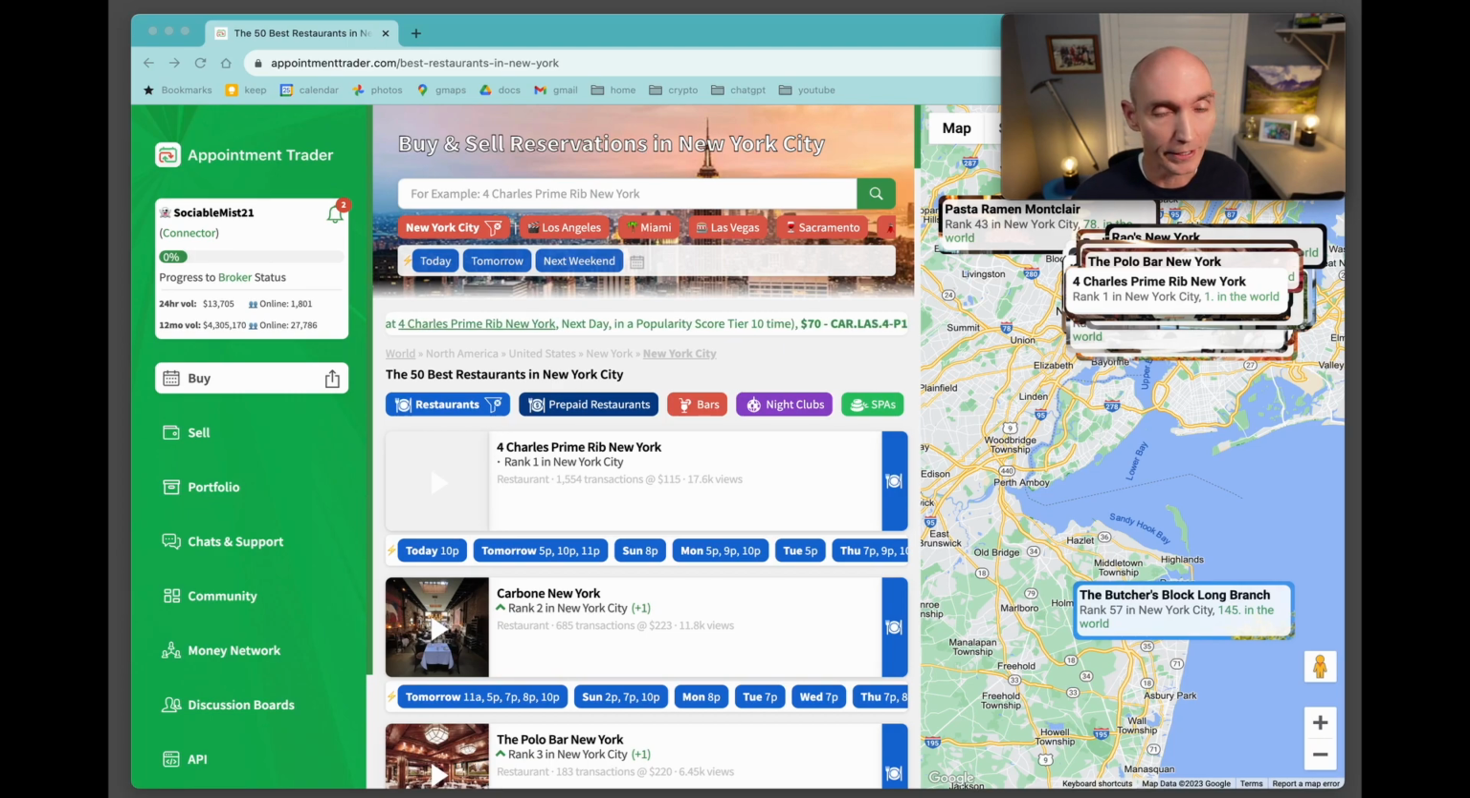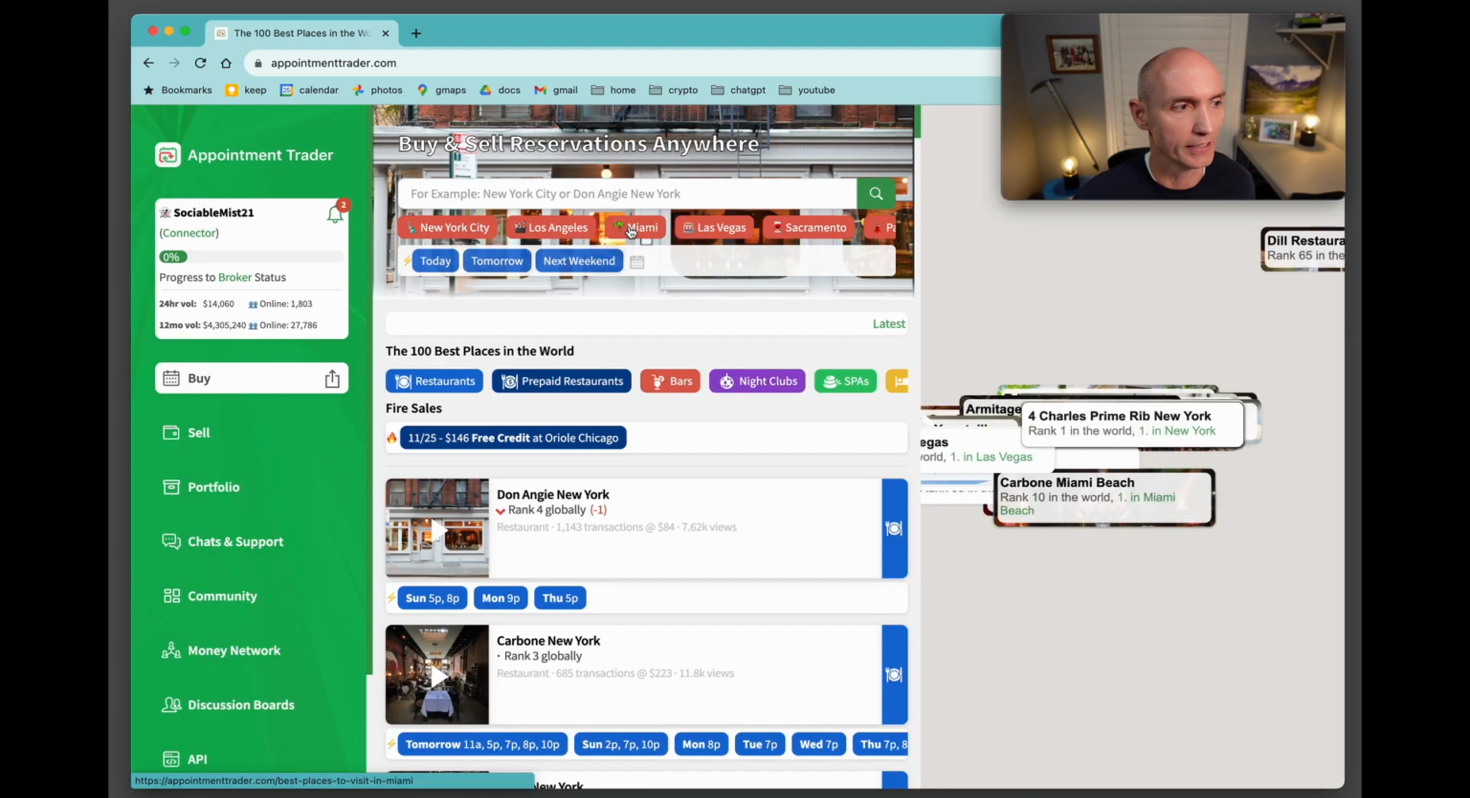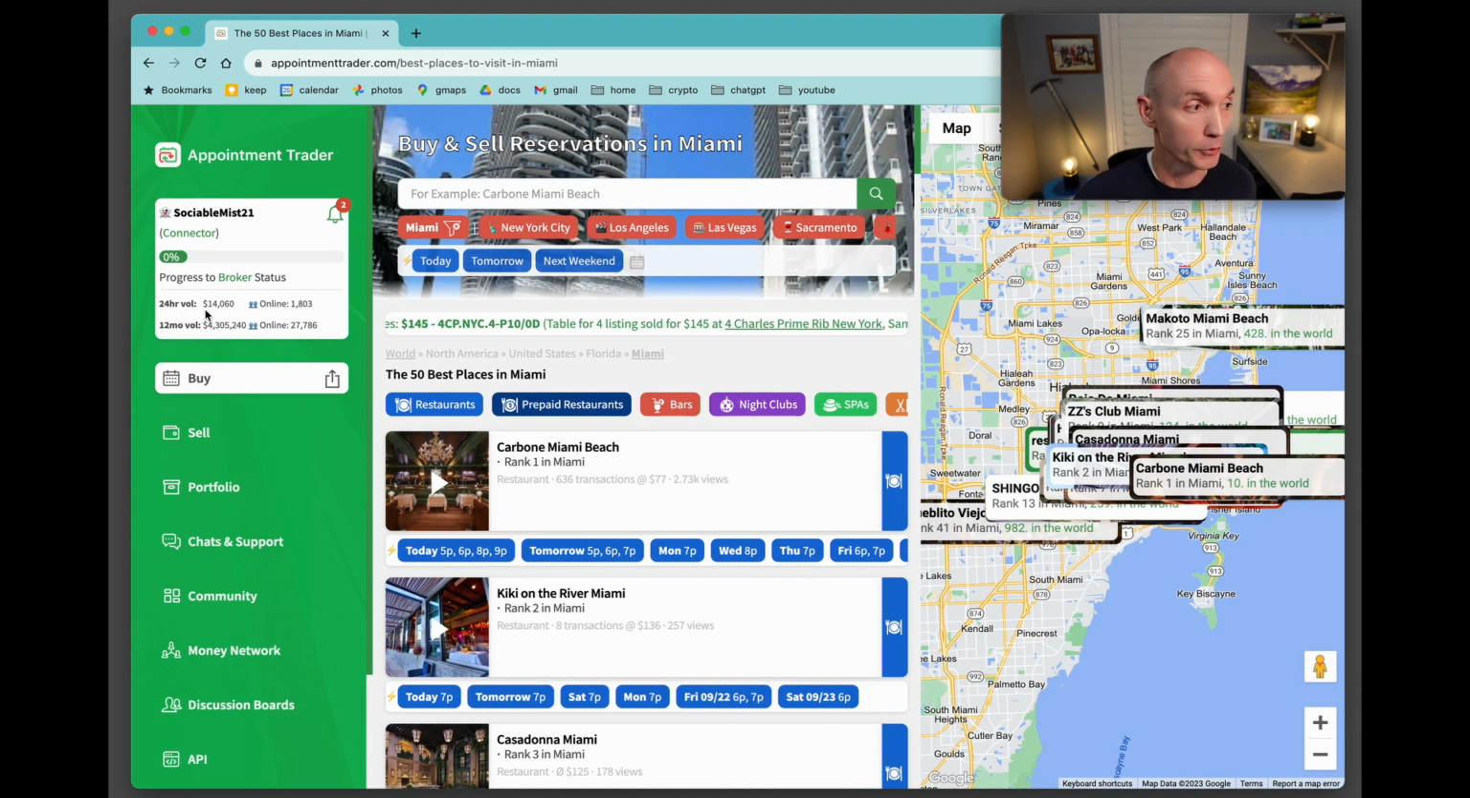So you may be wondering, do people really buy and sell reservations? Absolutely they do. Here is the site. This is appointmenttrader.com. What you can see here, restaurants in New York, Los Angeles, Miami, and you can see the 24-hour trade volume here has been $14,060, and the 12-month volume has been 4 million.